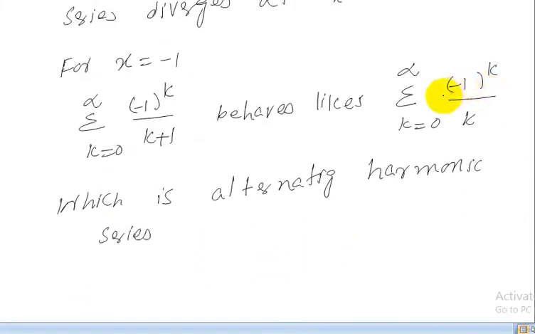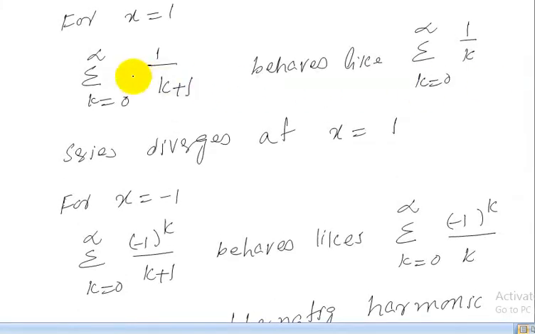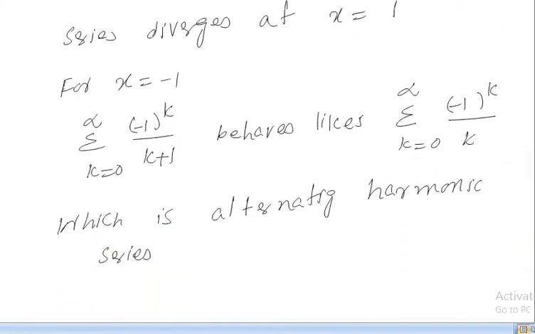If we take the mod of this series, it is equal to the harmonic series summation k from 0 to infinity 1 upon k. So when we take mod, it becomes 1 upon k, so it is not absolutely convergent.